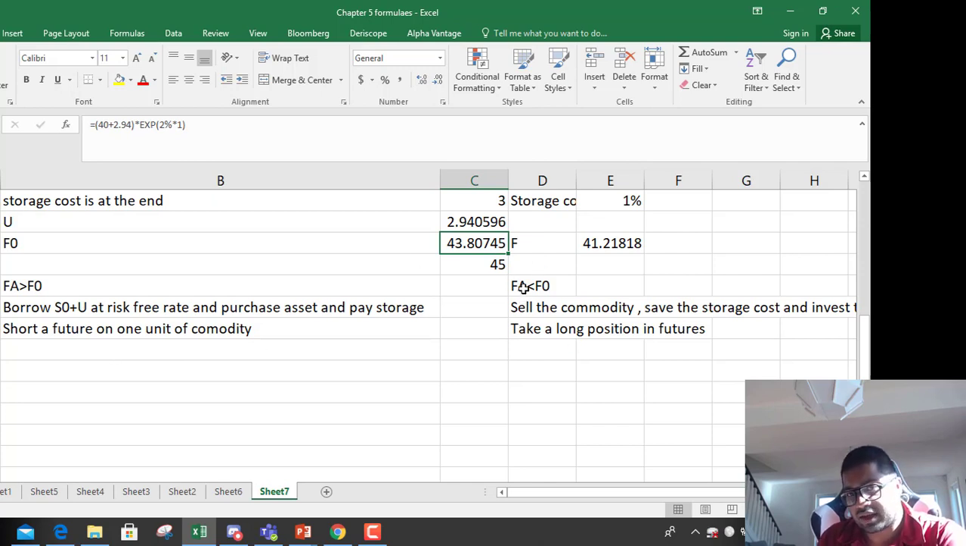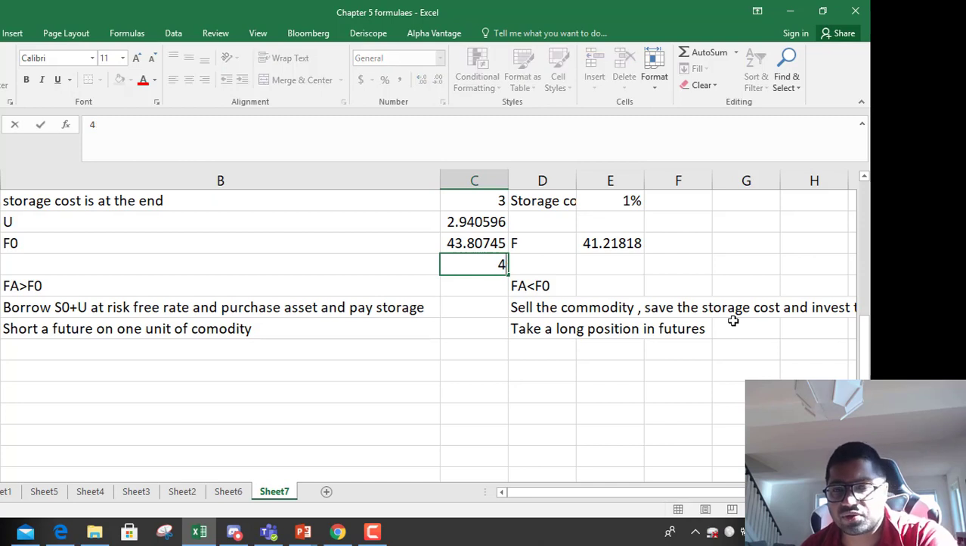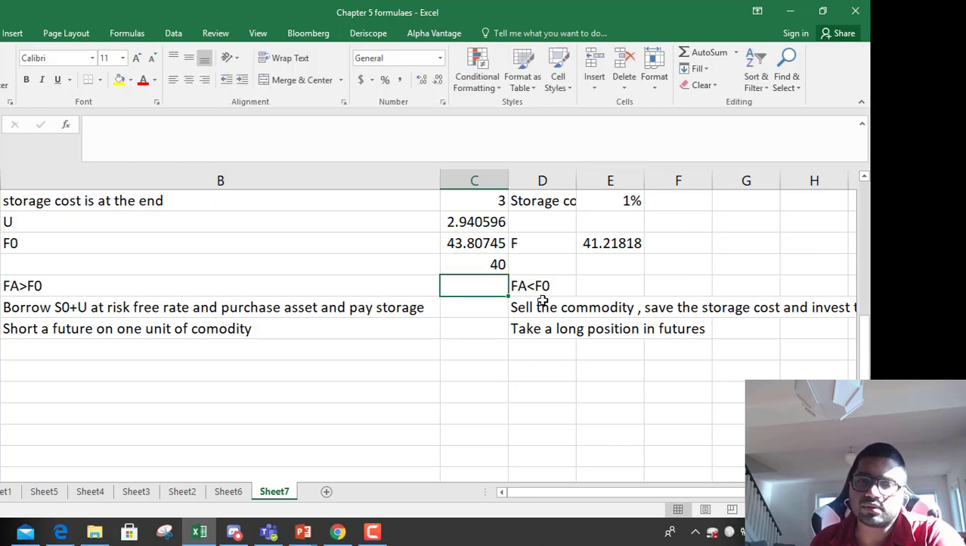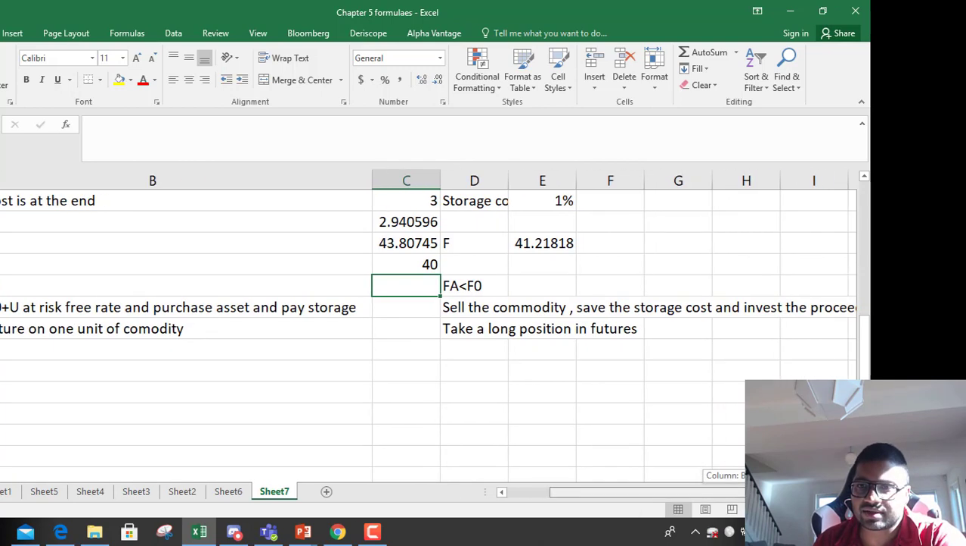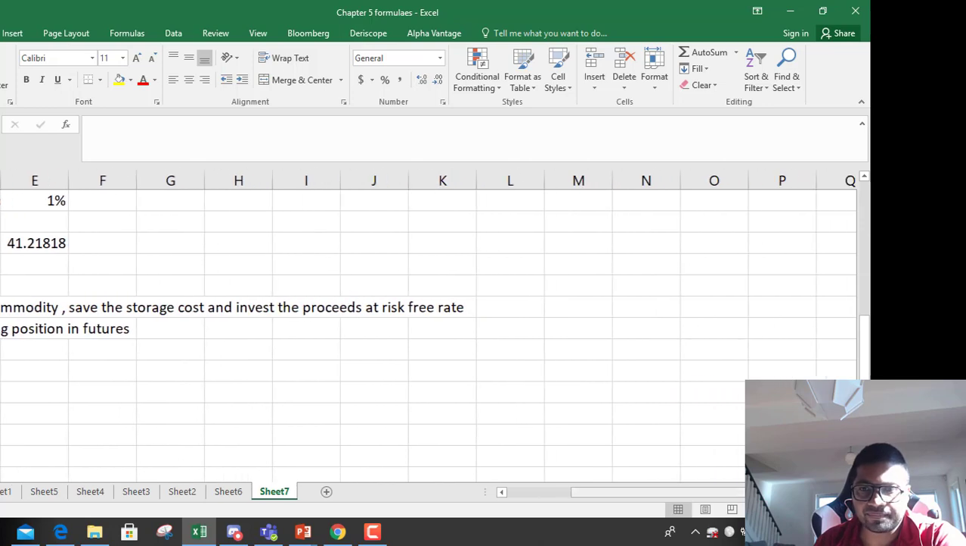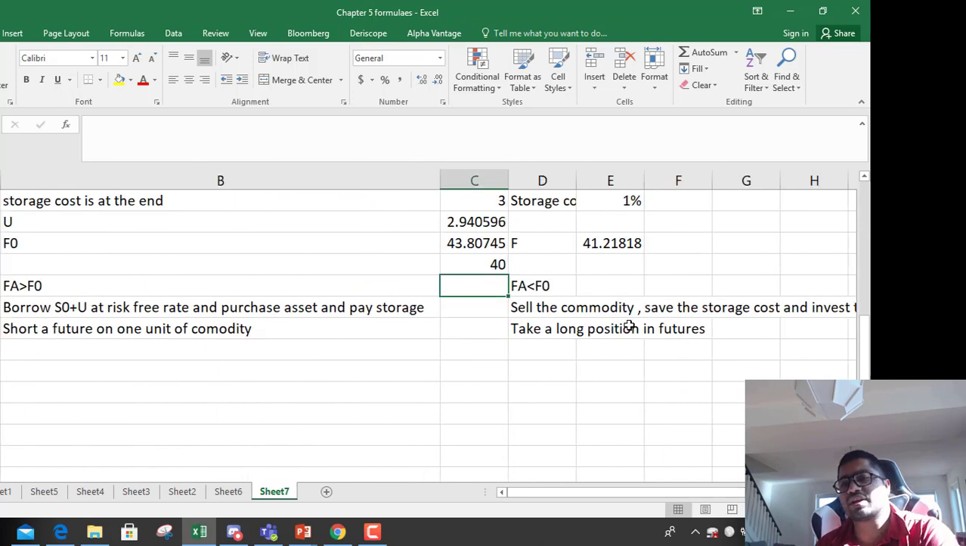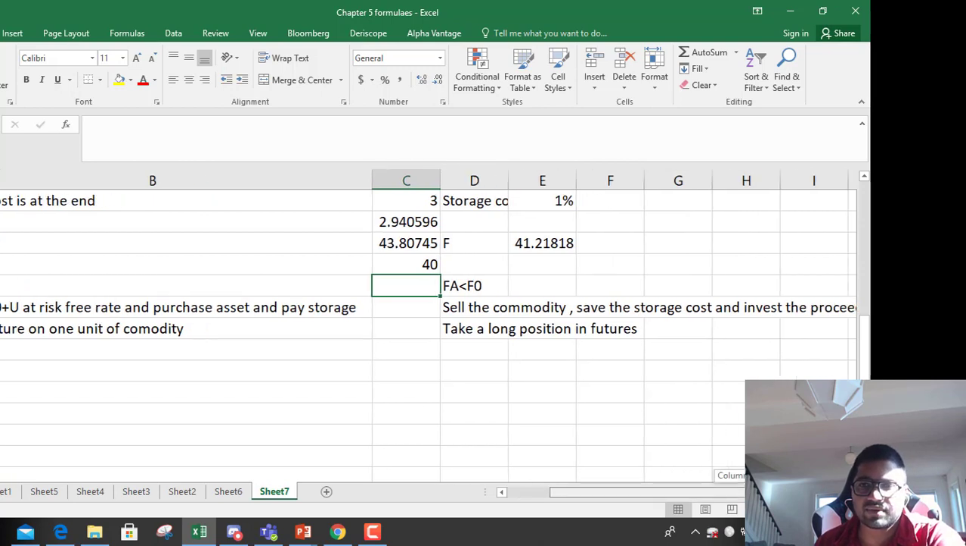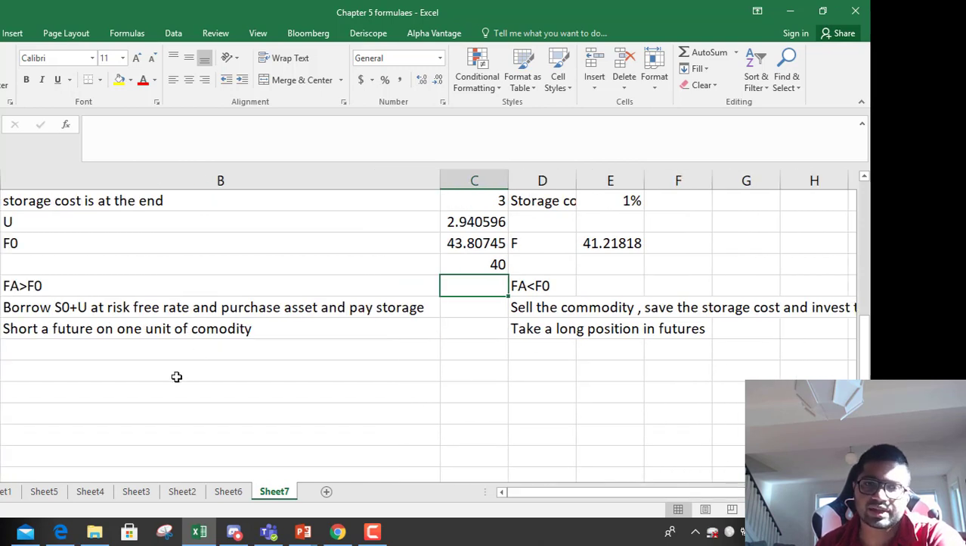And if instead of 45, the actual future is trading at 40, what would you do? You will sell the commodity, save the storage cost, invest the proceeds at the risk-free rate and take the long position in the future. So things to remember: whenever the actual forward is less than the calculated forward, you go long; when it is more, you go short. So sell the commodity, save the storage cost, and invest the proceeds at the risk-free rate.